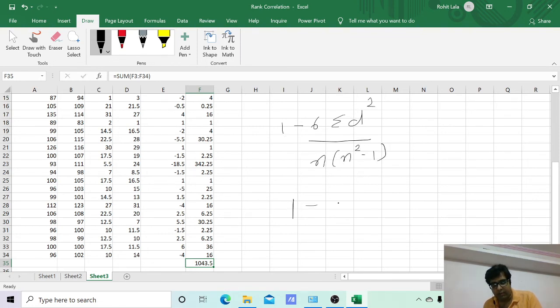So 1 minus 6 into sigma d square, which is 1043.5. Our n is 32, so 32 square minus 1. We will do the multiplication very fast using the calculator.